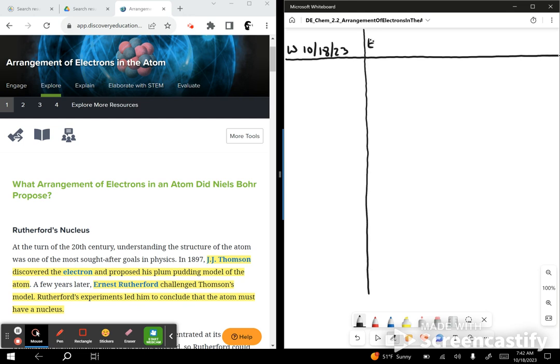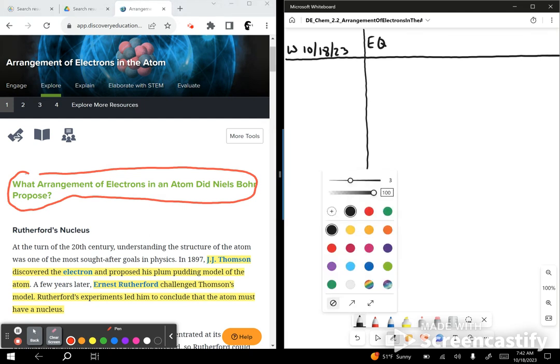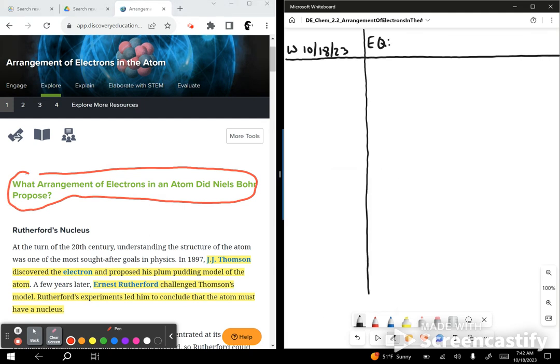And the essential question, we'll go ahead and use the essential question right here off of this page, right? This is going to be our essential question. So go ahead and write that down. What arrangement of electrons in an atom did Niels Bohr propose?